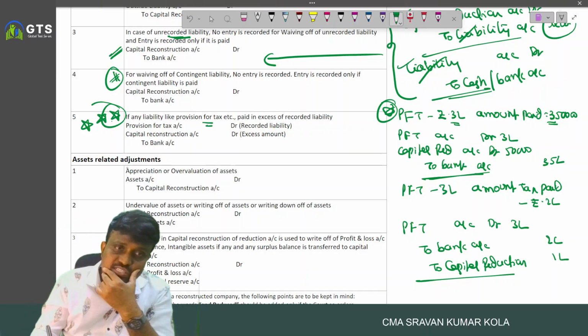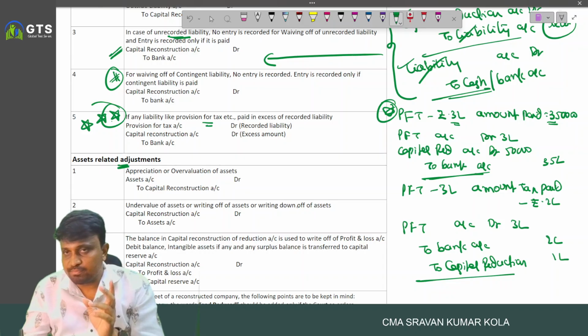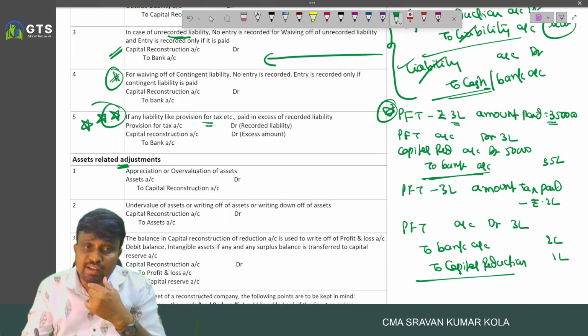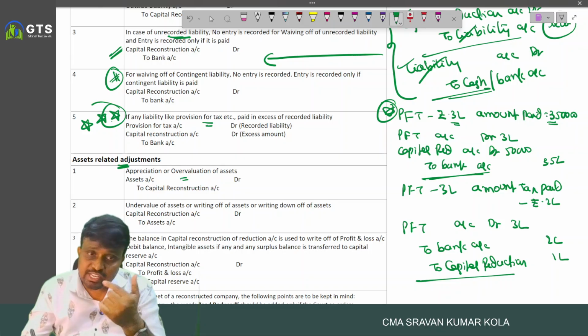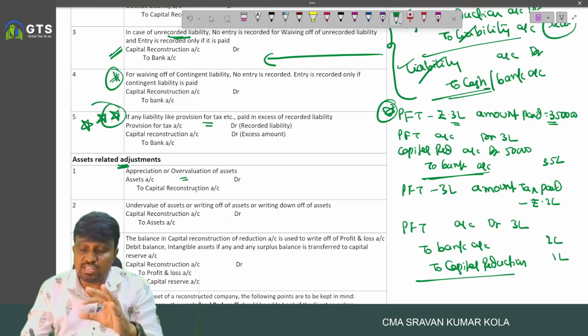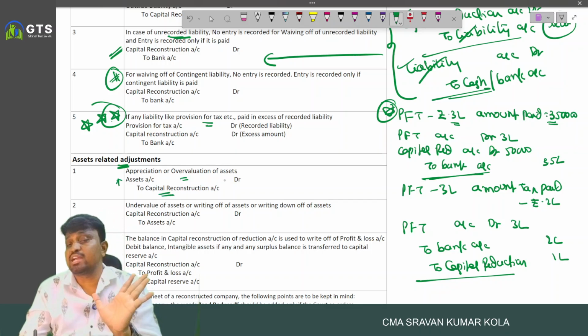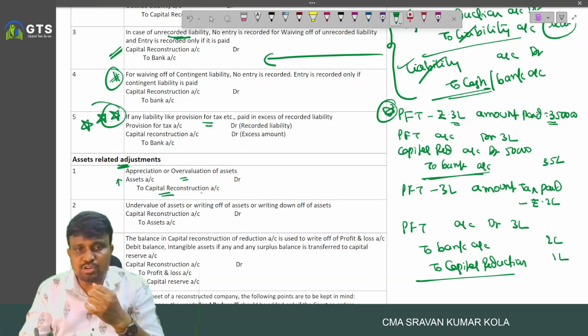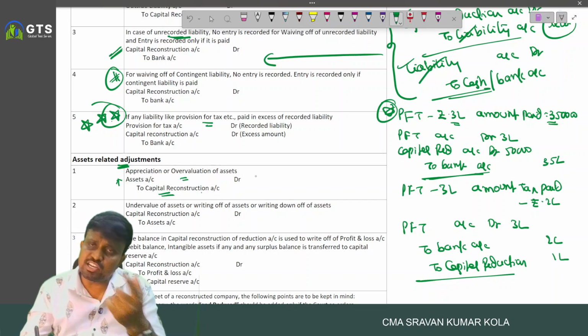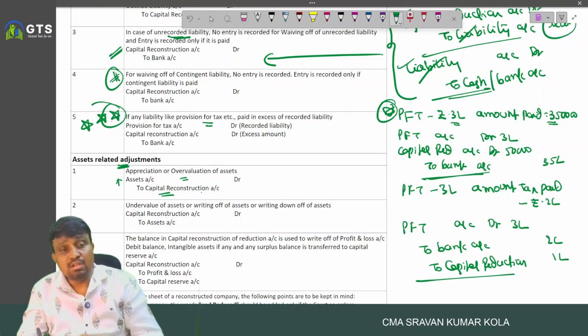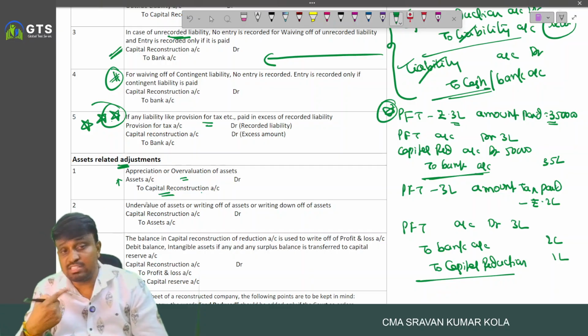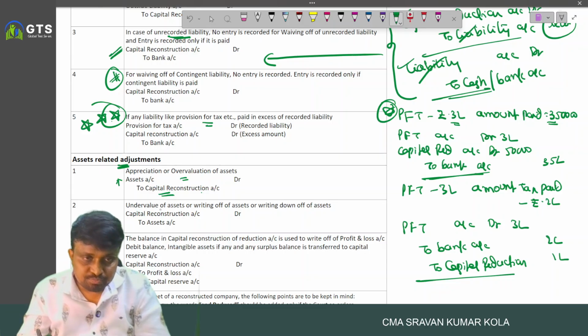Next, asset related adjustments. In case of overvaluation of assets, we have to decrease it. In case of appreciation or increase in value, we have to increase the value of an asset, and that amount is transferred to capital reduction. The entry is assets account debited to capital reduction account, because an increase in the value of an asset is a profit. That's why capital reduction account is credited.